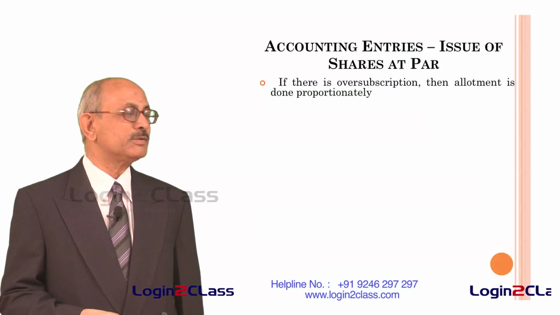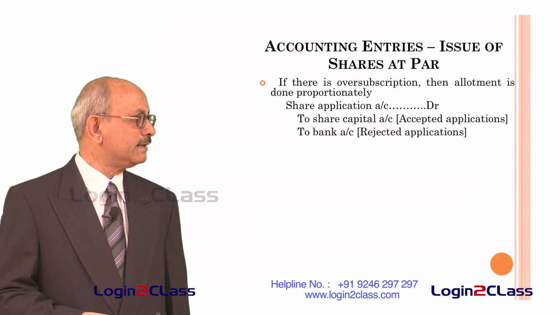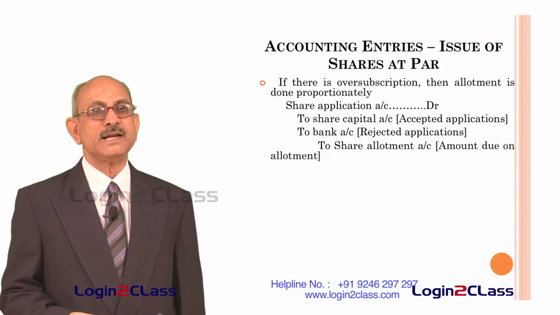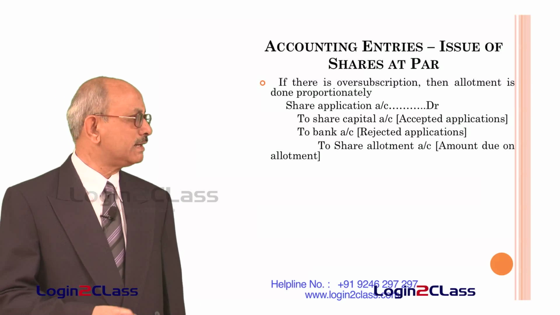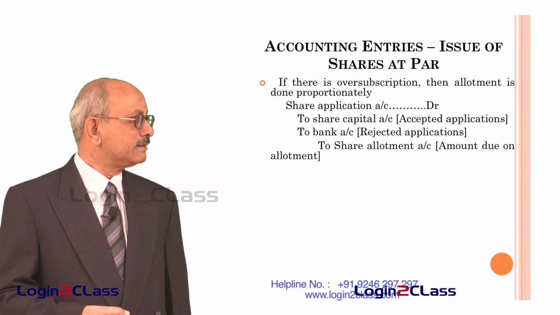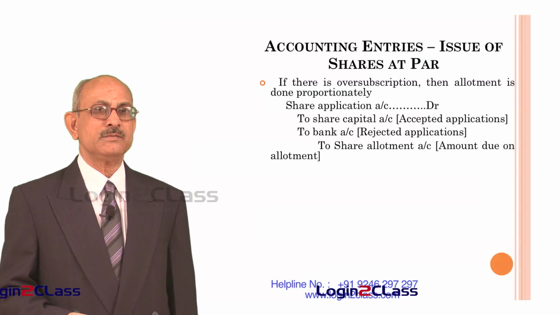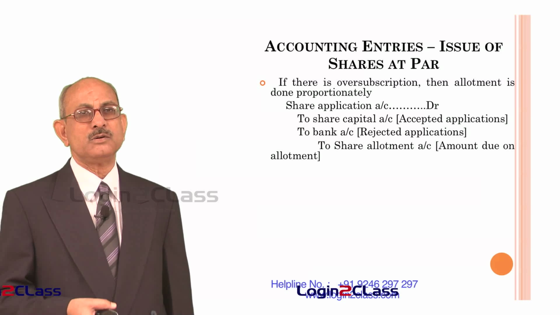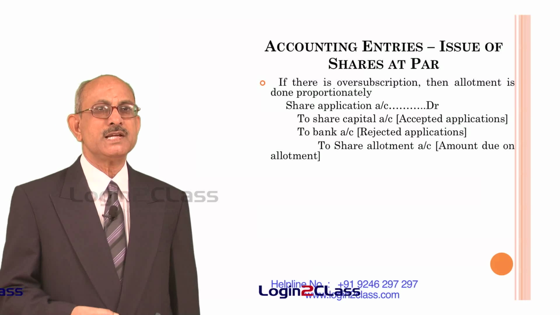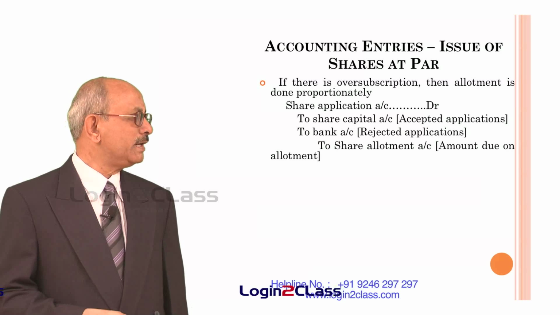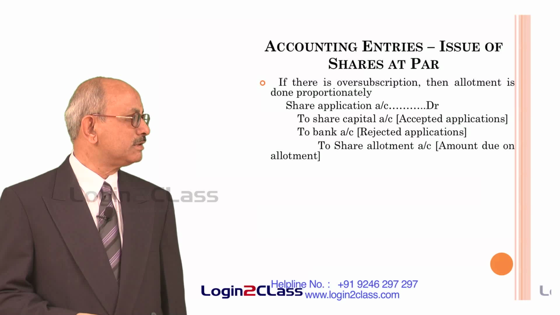But however, if there is oversubscription, that means the money received is much more than what they are supposed to retain, then allotment is to be done proportionately. In that case, what is to be done? Share application account has to be debited for the full amount. That means the entire transaction has to be reversed and only a part of it goes to share capital account because the company can accept only a certain number of applications or only a proportionate amount. That is what we call the accepted application. To the extent of the money which can be retained by the company as share capital will be credited to share capital account and the rest is credited to bank account, that is in terms of rejected applications.